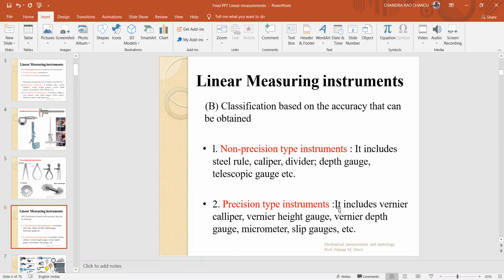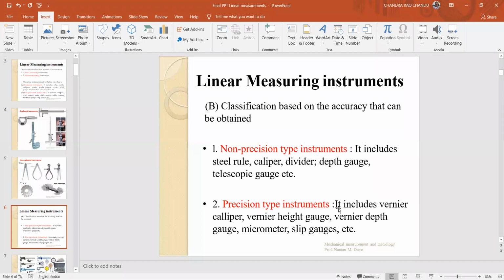What is precision? What is accuracy? Precision means repeatability of an instrument for a set of experiments. That means if you want to measure a particular quantity, and you go for a set of experiments, in all the experiments you need to get the same value. If the instrument gives the same value in all sets of experiments, then it is called a precision instrument. Precision instruments try to give more accuracy.